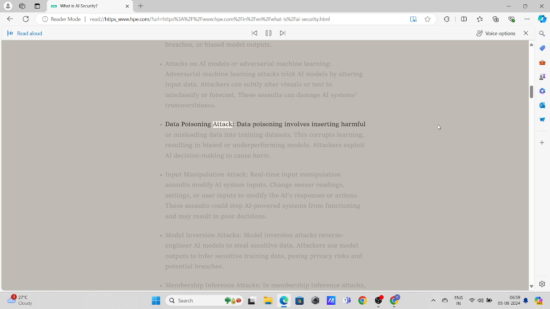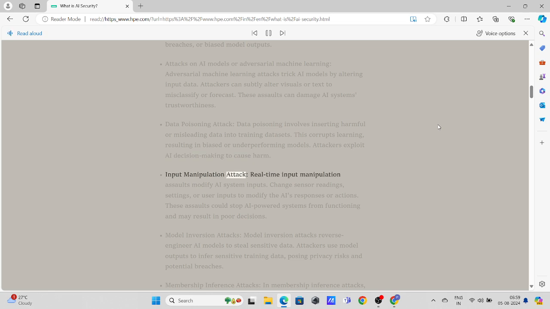Data poisoning attack. Data poisoning involves inserting harmful or misleading data into training datasets. This corrupts learning, resulting in biased or underperforming models. Attackers exploit AI decision-making to cause harm.